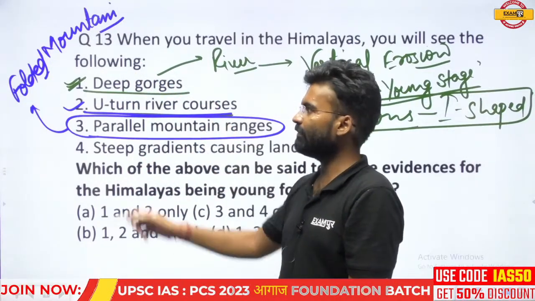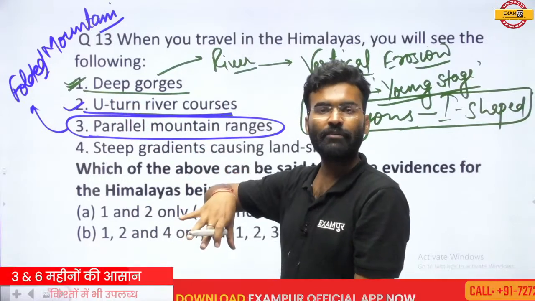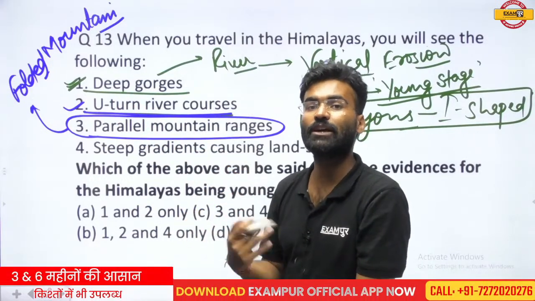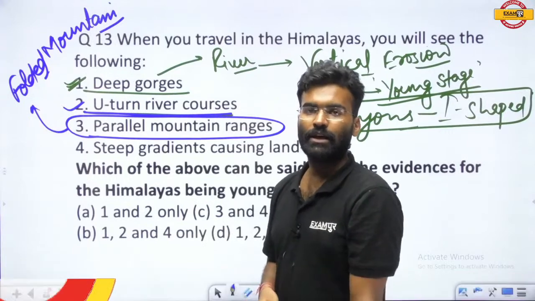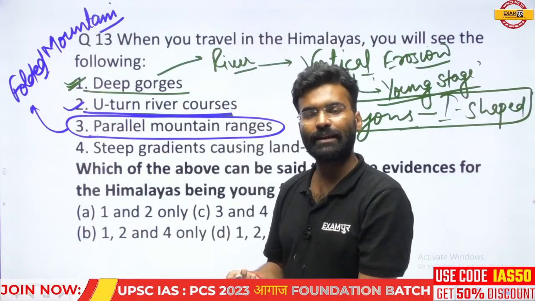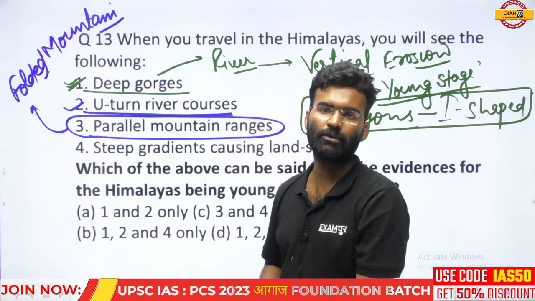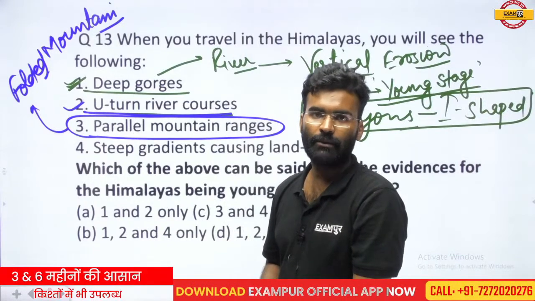So this is the basic feature of the folded mountain, but it is not a basic feature of the younger folded mountain. Parallel ranges may be found in the old folded mountain or the old ranges, but